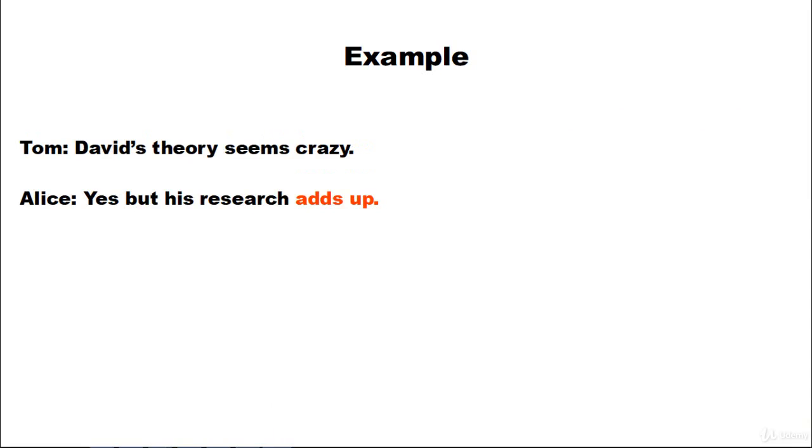Now, here is a positive example. David's theory seems crazy. Yes, but his research adds up. In other words, David has done a good amount of research. His research is correct, and his research proves his theory. Therefore, his research adds up. If his research didn't add up, it would mean that it didn't make any sense.